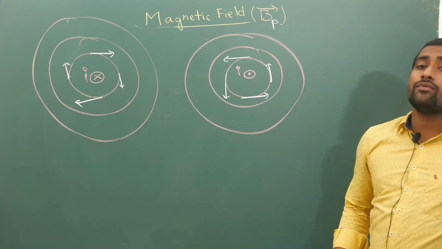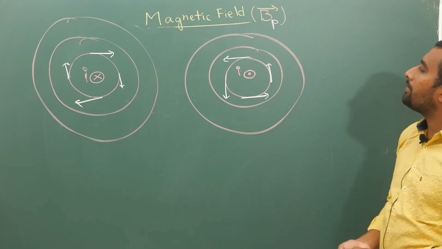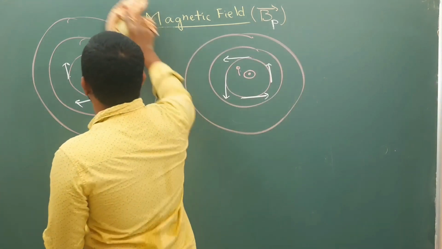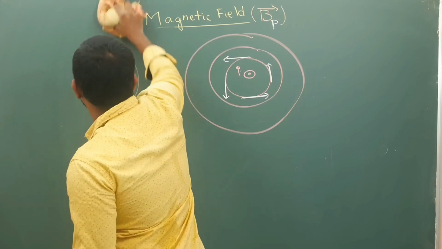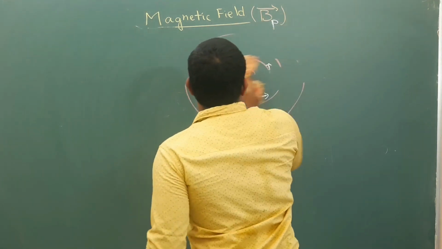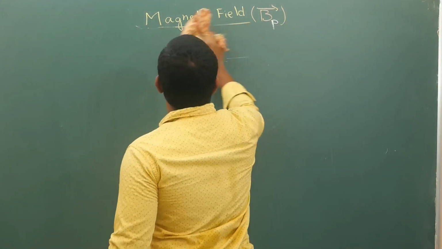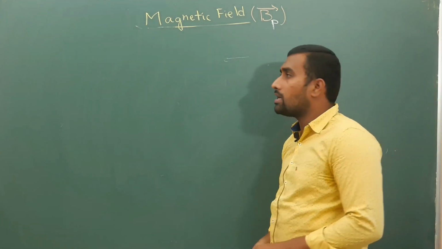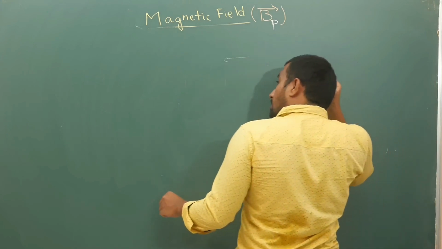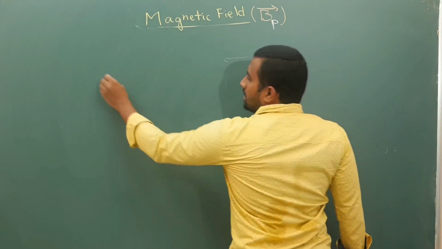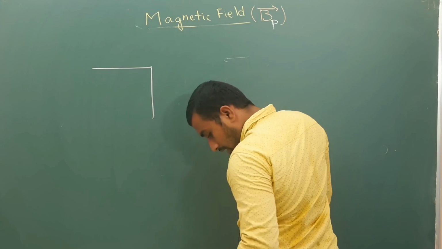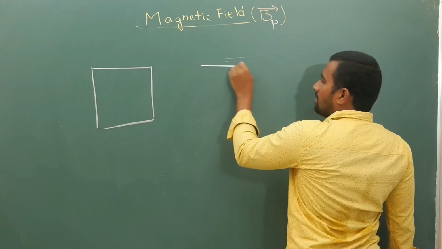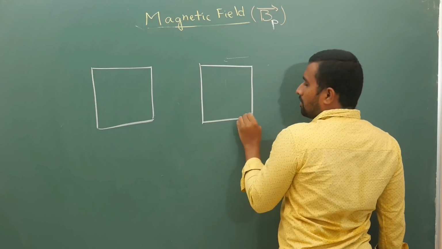Next, if you have loops, copy this down. So let us look at the loops part. Now coming to loops, your I is very important. How it is important, I will tell you. For example, let us say you have a current carrying loop, that too a square loop like this, and another loop here.